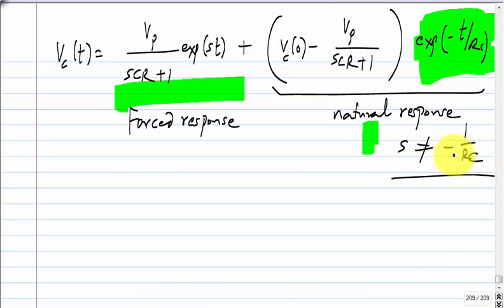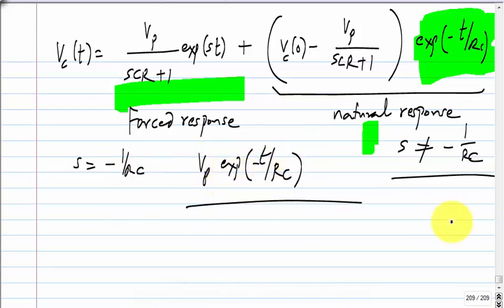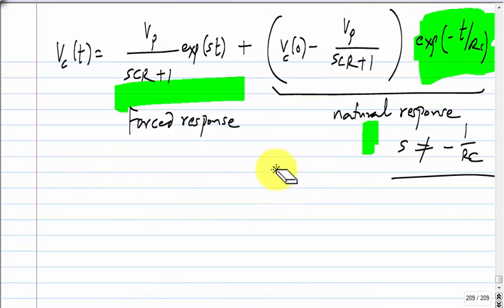Okay. So, what does this mean? S equals minus 1 by RC, what does it correspond to? The input is Vp exponential minus T by RC. Okay. So, if you drive an RC circuit with its own natural response, the solution will not be of this form. Any other exponential is fine, but an RC circuit has some natural response. Let us say you applied a step, it gave something, and you applied that exponential to the same kind of RC circuit with the same time constant, same values, then the solution won't look like this. Okay. So, anyway, there is a lot to do with this, we will do it.